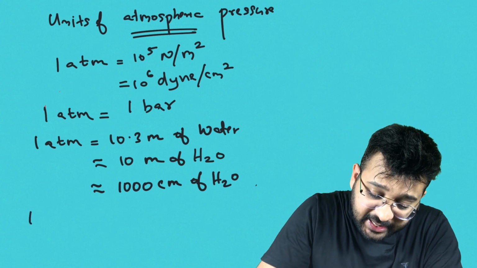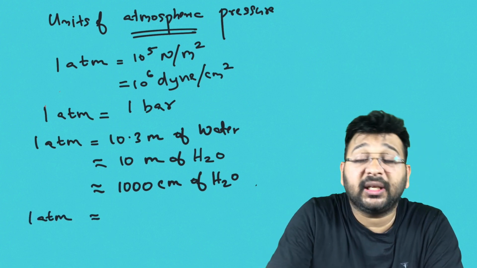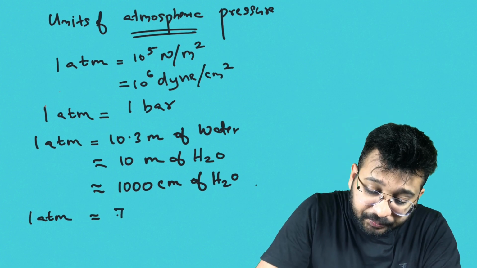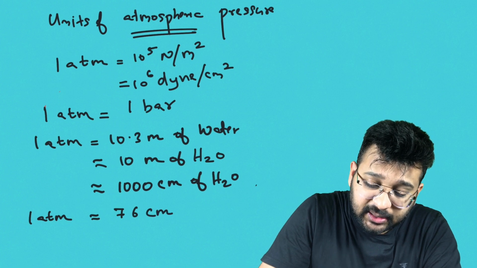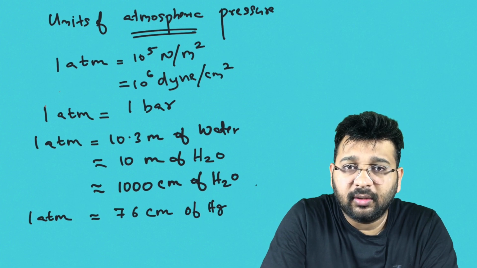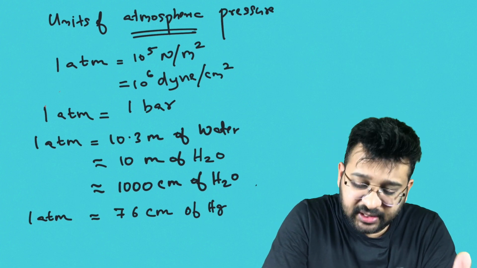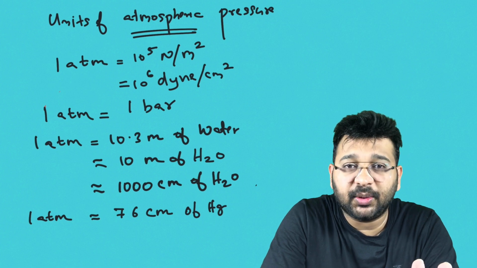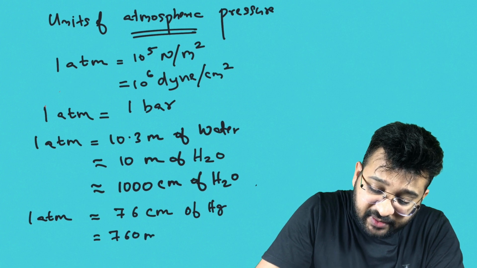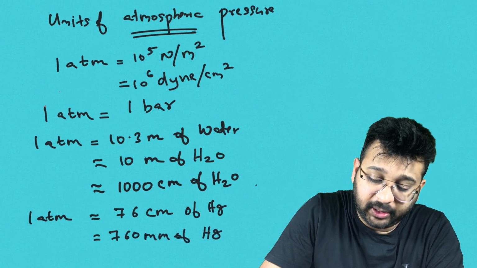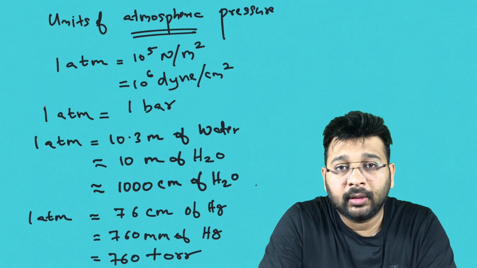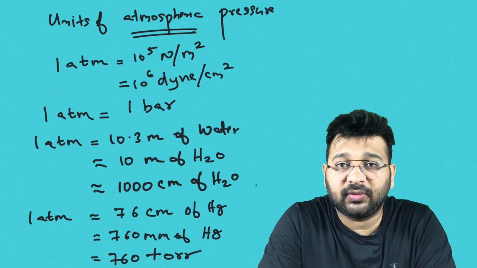Now, 1 atm atmospheric pressure can be created using mercury also, but now you only have to fill the mercury to a height of 76 centimeter. So 1 atm is equal to 76 centimeter of mercury, or it can also be written as 760 mm of mercury. This is also represented as 760 torr. These are all the units of 1 atm or atmospheric pressure.